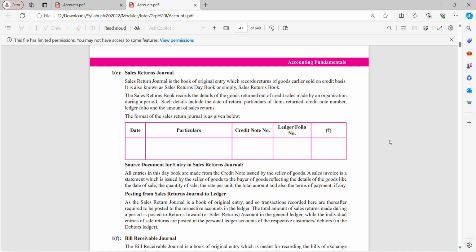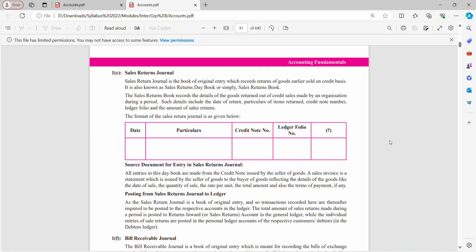From the purchase book or sales book, that is the primary book of entry, you are supposed to post to your secondary book of entry, that is the ledger. How you can make entries in your normal books: you can make entries with the help of sales invoice and purchase invoice. These are the two documents with the help of which you can pass entries.